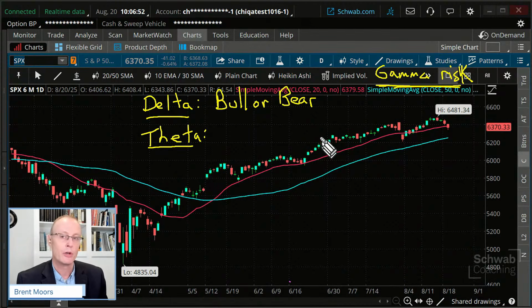That may start with whether you're bullish or bearish on the market. Or maybe you're bullish on the market overall, but you want to take a little pressure out of your portfolio because you're overly bullish and just want to make it a little less bullish. Well, delta may be a consideration there. We'll look at examples of this in just a minute.